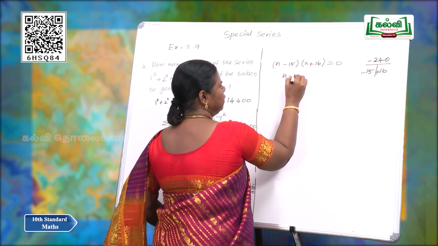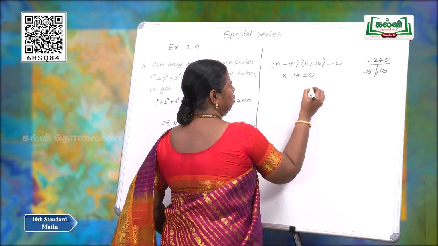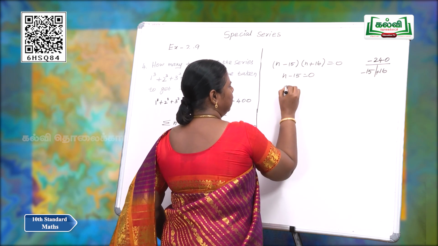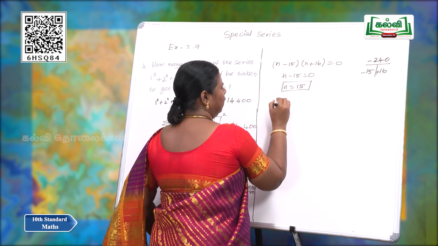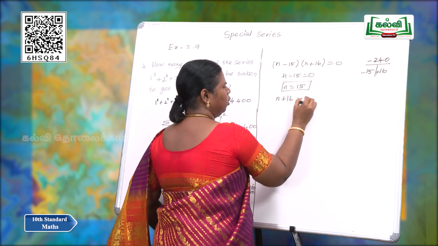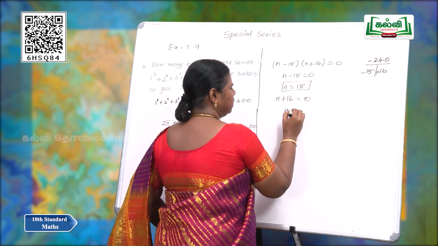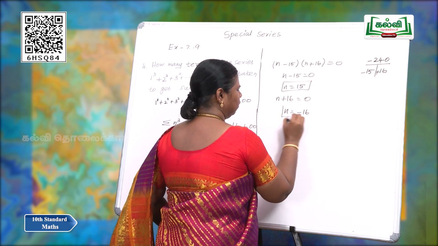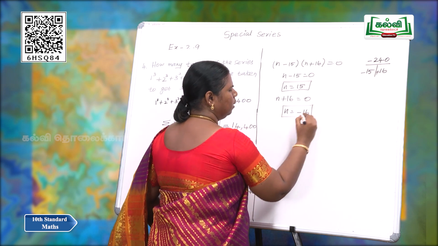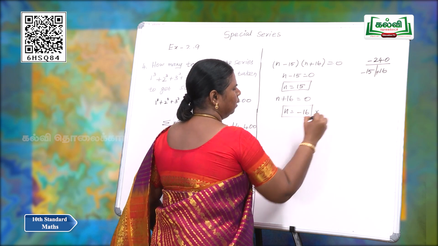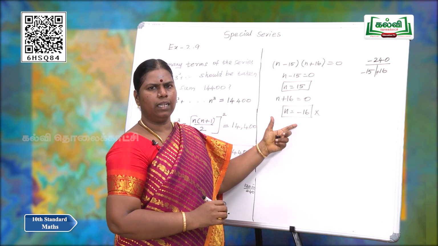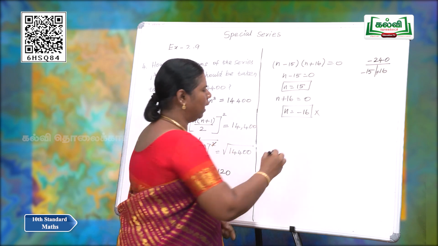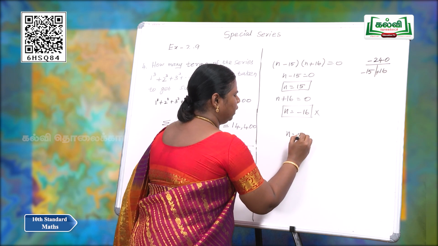So n minus 15 is equal to 0, n is equal to 15. N plus 16 is equal to 0, n is equal to minus 16. We cannot take minus 16 because in natural numbers all the numbers are positive. So, n is equal to 15.